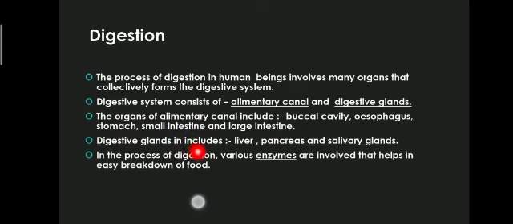The digestive glands include the liver, pancreas, and salivary glands, which do not form part of the alimentary canal but help in the process of digestion by secreting certain enzymes into the alimentary canal. In the process of digestion, various enzymes are involved, and these enzymes help in enhancing the reactions taking place inside the body, which helps in the easy breakdown of the food.